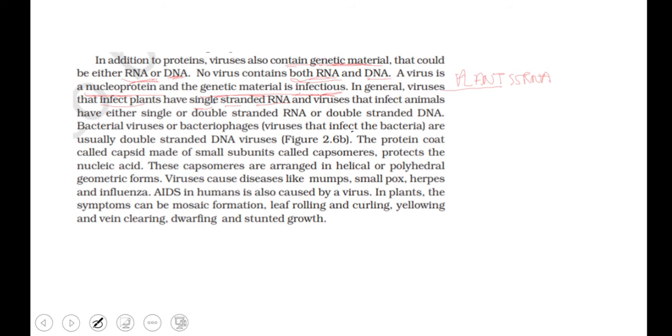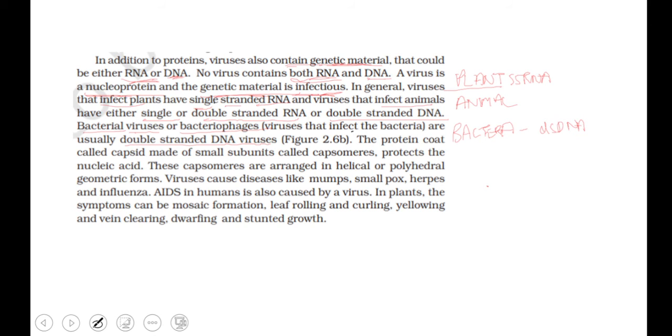Those that infect animals have single- or double-stranded RNA or double-stranded DNA. And the bacteriophages are viruses which affect bacteria. For these viruses, the bacterium is the host, and these viruses are double-stranded DNA viruses. So let's write animal over here, and this is your bacteria virus, the bacteriophage, with double-stranded DNA.